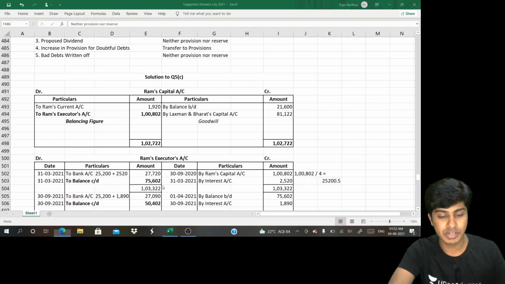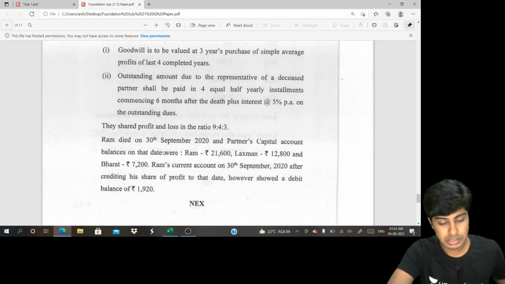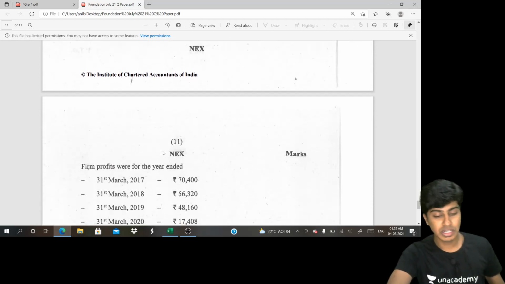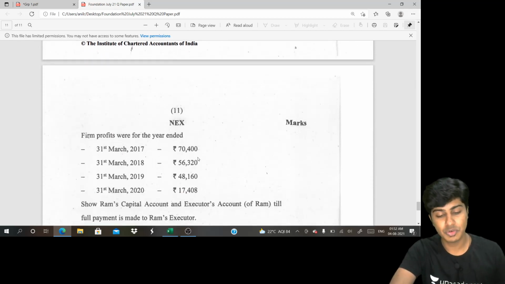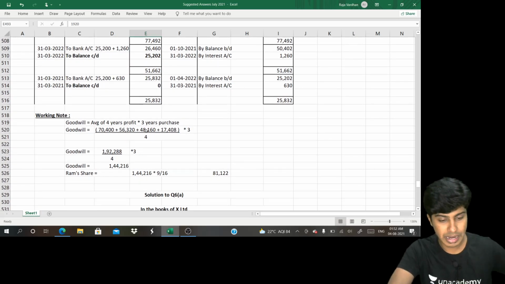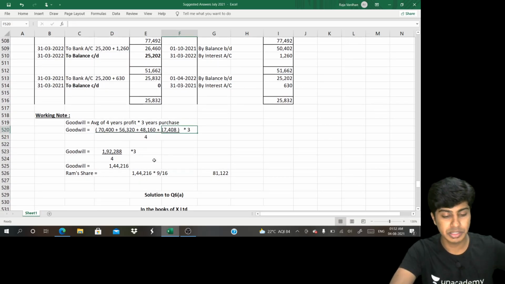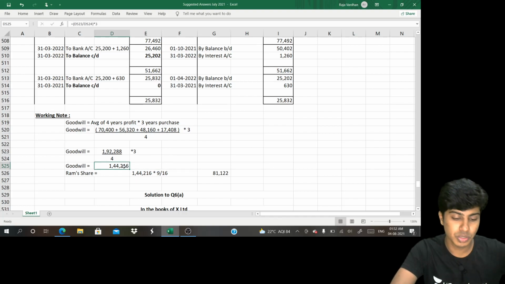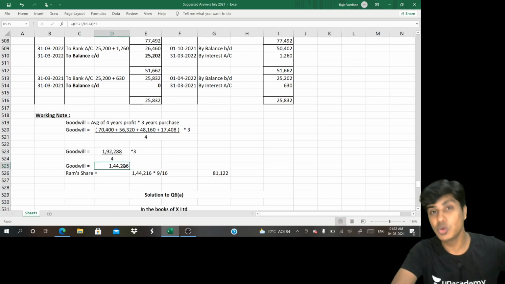21,600 credit, 1,920 debit. Done. Then let's give him a share of goodwill. So first we should compute goodwill: 17,400 plus 56,320 plus 48,160 plus 17,408. Add everything, divide it by 4, multiply it by 3. You get 1,44,216. This is the entire goodwill of the firm.